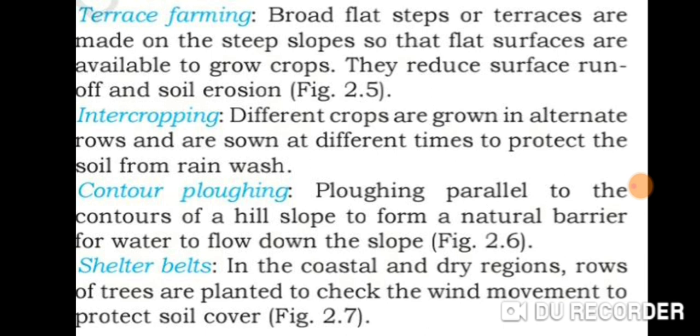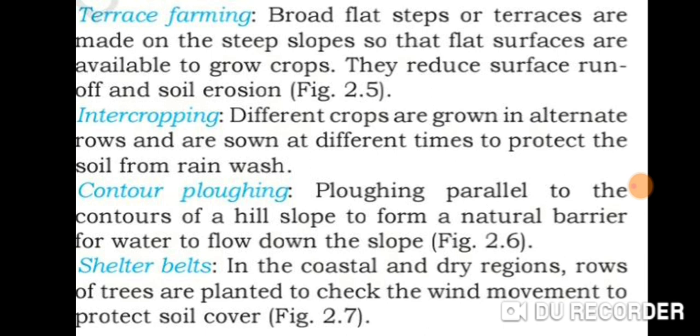The next is intercropping. It is a cultivation method in which two or more crops are grown in the same field, in alternate rows. It is widely practiced in China. It helps to reduce soil erosion due to rainwash. It also improves the fertility of soil. It is also called mixed farming, and crop rotation can also be used.